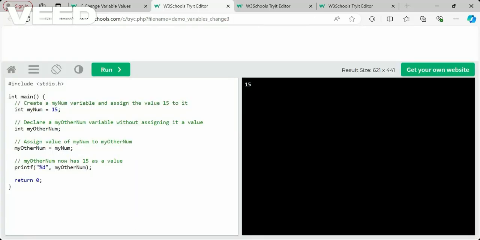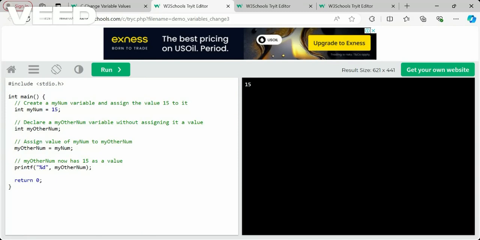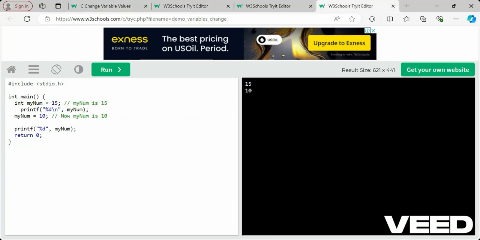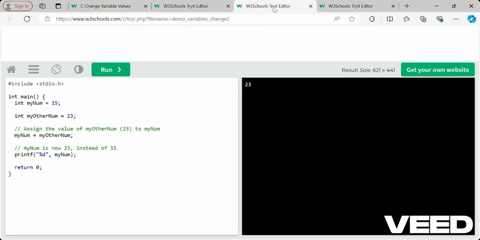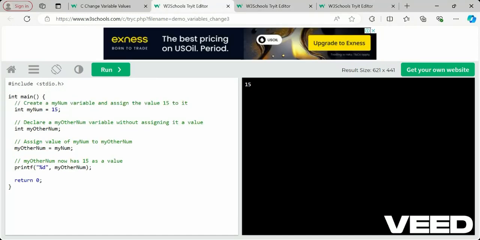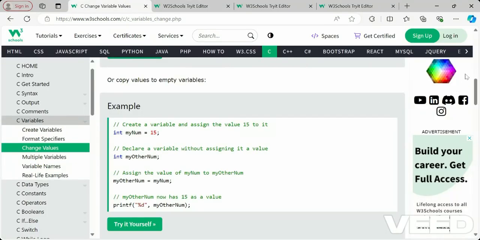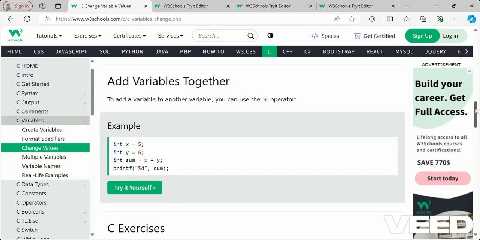So my number is 15, and I declare the other number variable and assign the value of my num, 15, to this variable. When I print my other number, it will have the value, because we are declaring and then assigning. That thing also we can do. So these are the three possible cases: we can override directly with the data, we can override with another variable, and we can copy one variable into another variable. This is how changing of values is done.